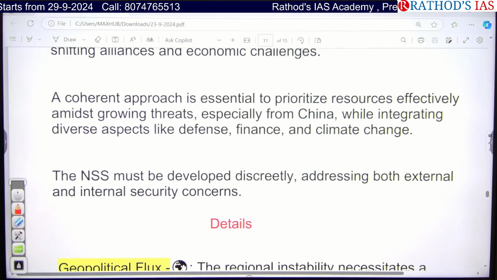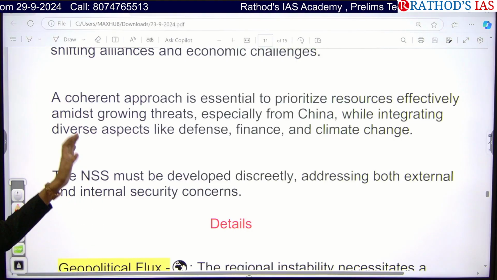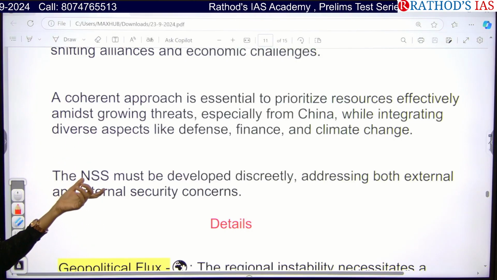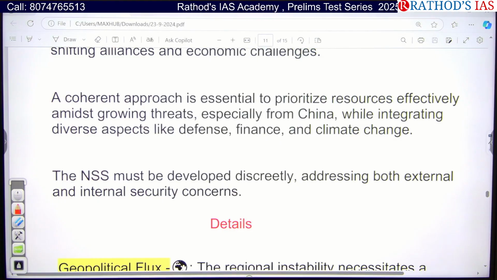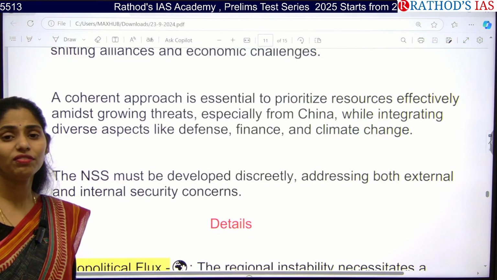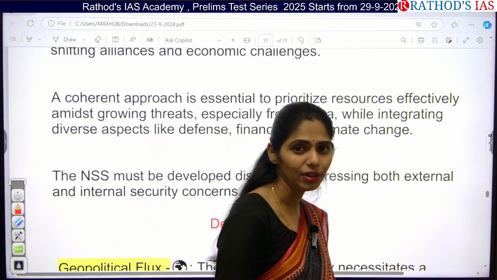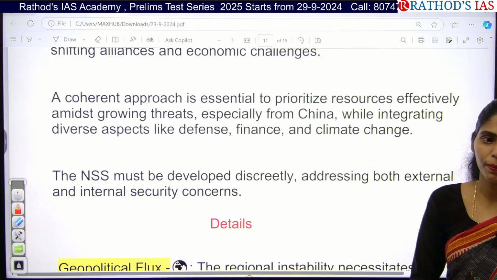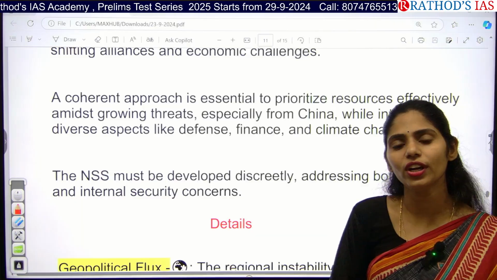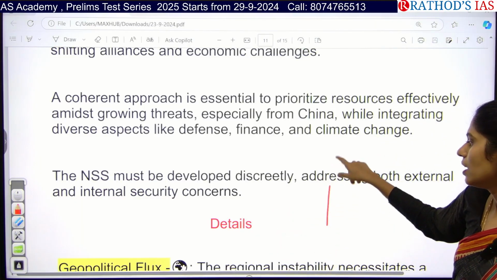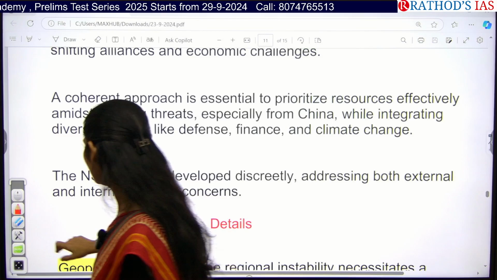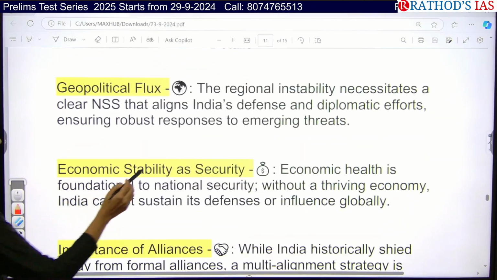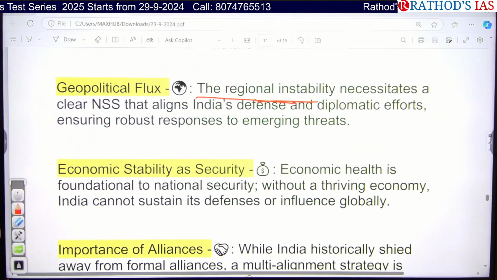So this article is saying that we have to effectively prioritize our resources amidst growing threats, especially from China, and we are spending more on defense, finance, and we have more expenditure regarding climate change. So we need a proper strategy to use our resources properly so that we can effectively maintain security and territorial integrity of our country. If you see the details, the first important point is that India is having regional instability because of India's defense and diplomatic efforts.